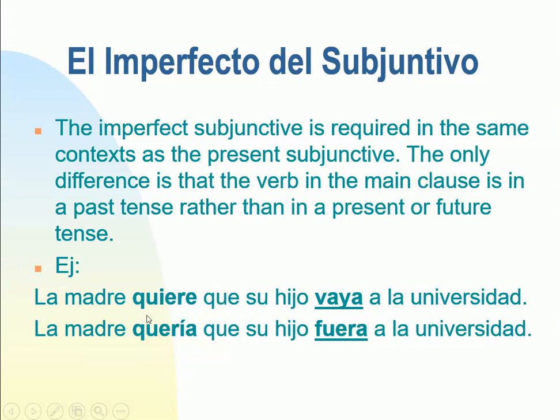La madre quiere que su hijo vaya a la universidad. So the mother wants, present tense, that her son goes to the university. Now look at this other one in the past. La madre quería, the mom wanted, que su hijo fuera, that her son went to the university. So that's the difference.